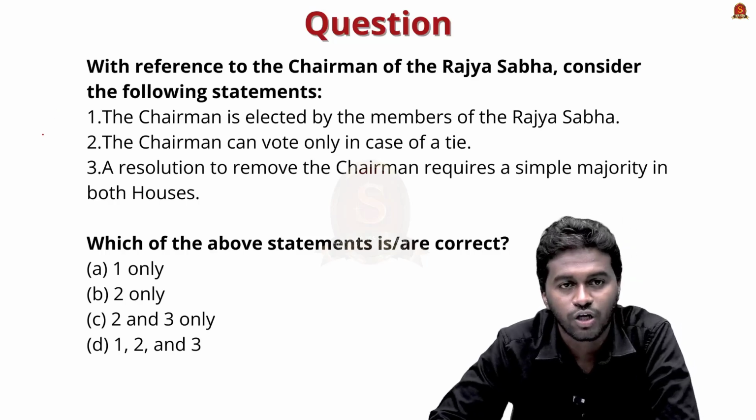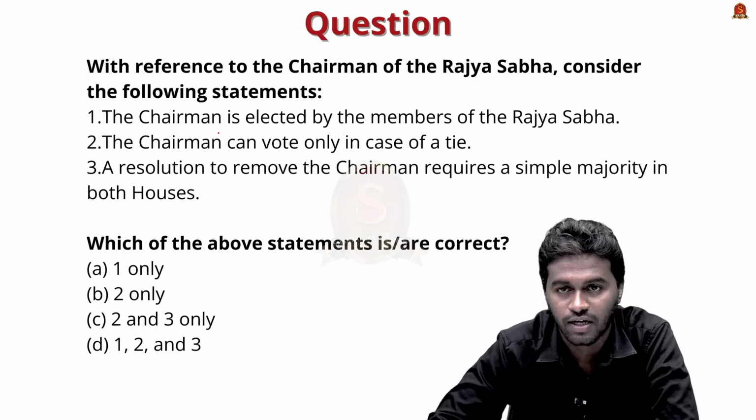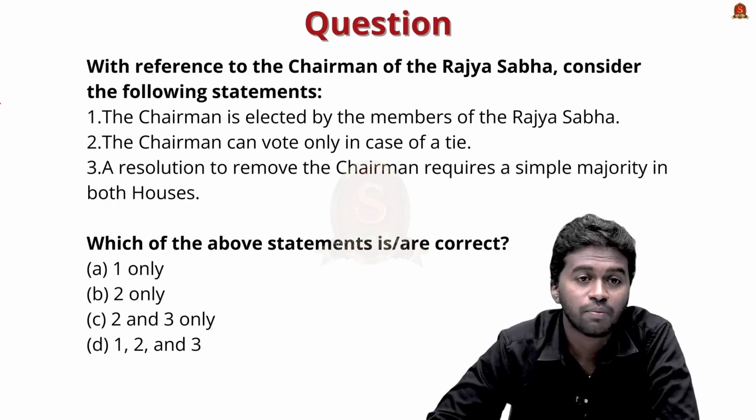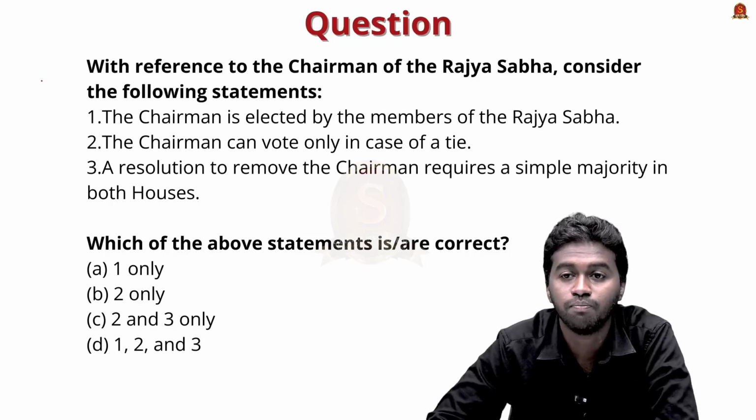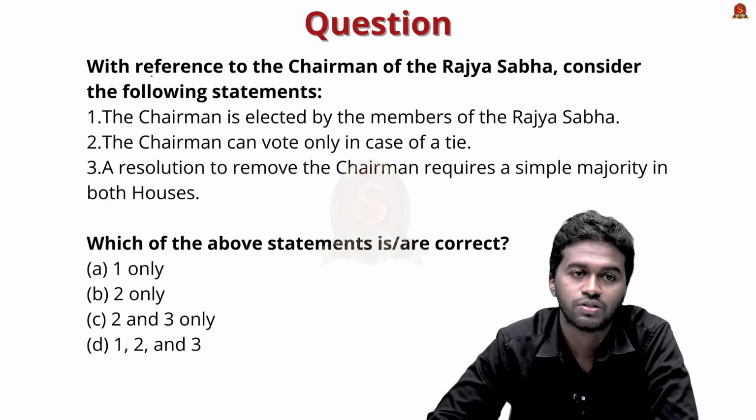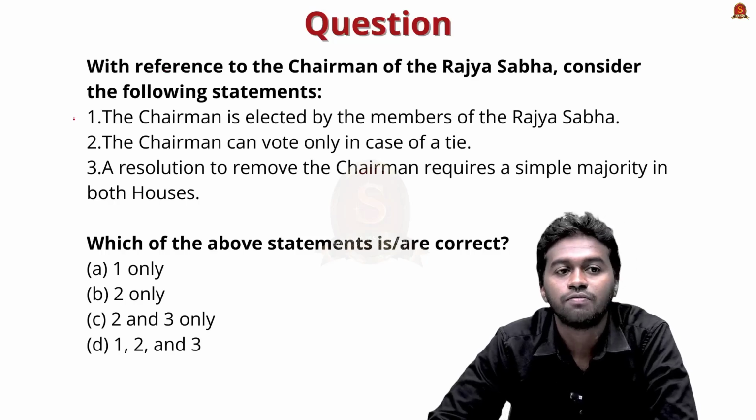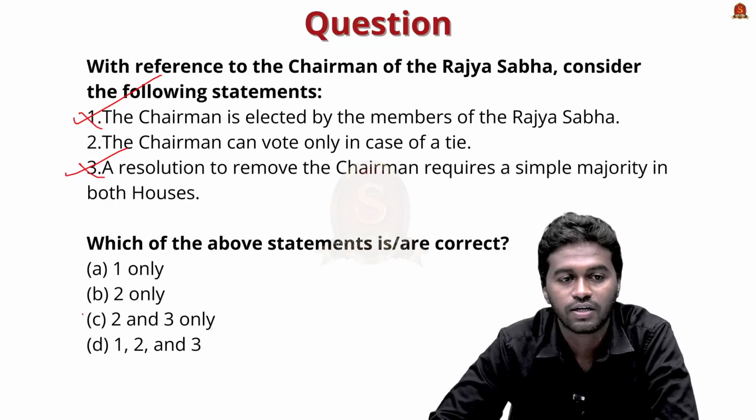Statement 1, the chairman is elected by the members of Rajya Sabha. Statement 2, the chairman can vote only in case of a tie. And statement 3, a resolution to remove the chairman requires a simple majority in both houses. So from our discussion itself, we know that statements 1 and 3 are incorrect. The correct answer is option B, 2 only, because the